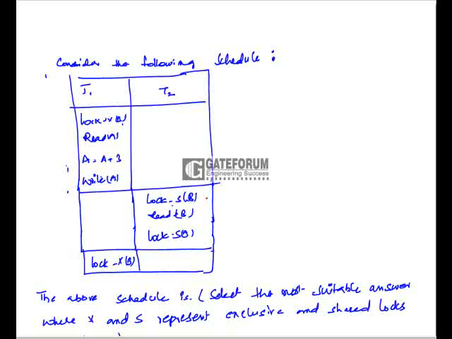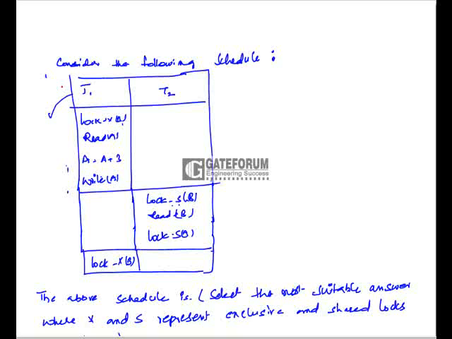If we see transaction 2, here also it acquires a shared lock on data item B and a shared lock on data item A. It didn't start releasing the locks on the data items. So we can say transaction 2 is also following the format of the basic two-phase locking protocol. So we can say this schedule is allowed under the basic two-phase locking protocol.